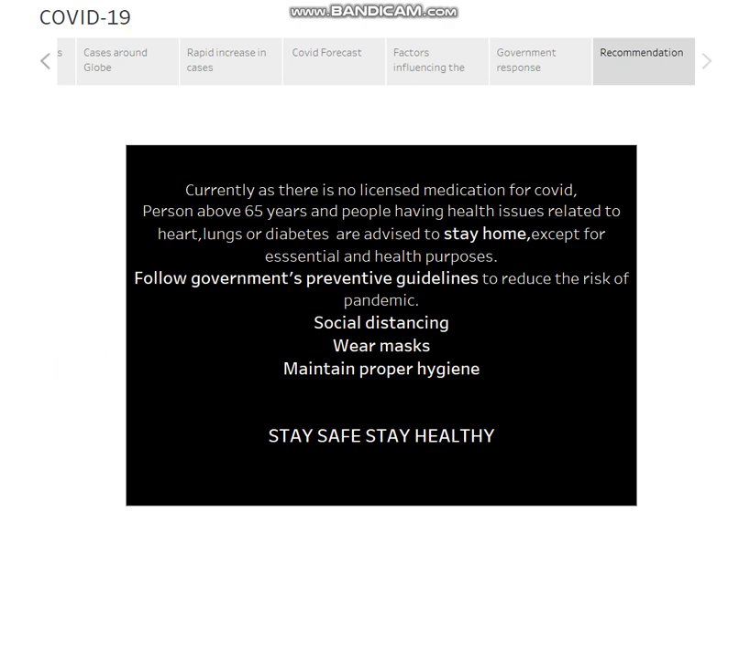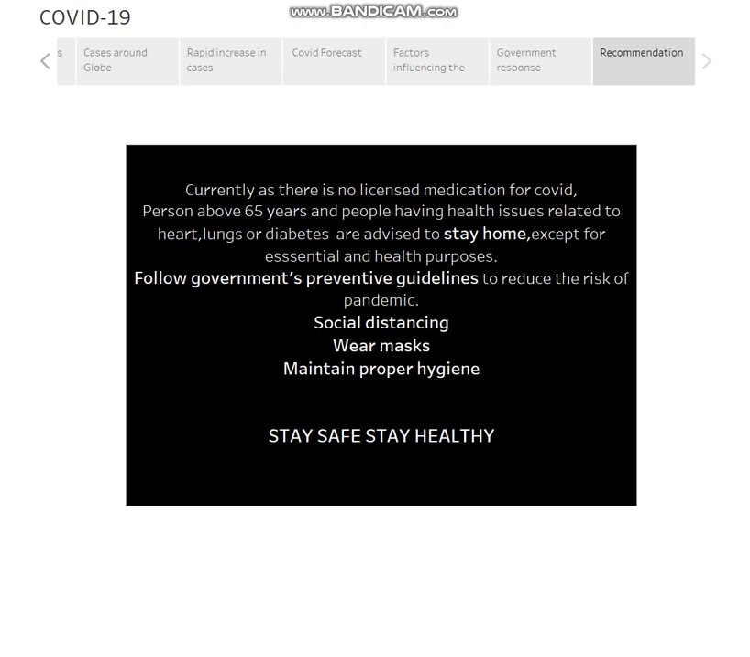Now, I would like to share my recommendation on the basis of my analysis. Currently, as there are no licensed medications for COVID, people above 65 and people having health issues related to heart, lungs or diabetes are advised to stay home except for essential and health purposes.